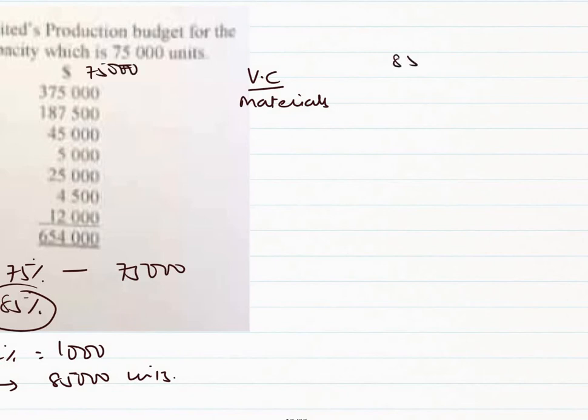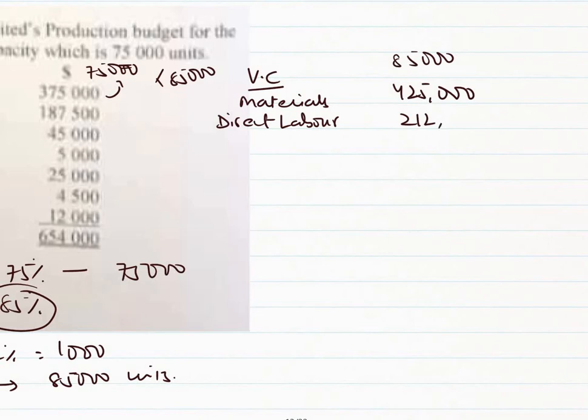For 85,000 units, we will simply divide this figure by 75,000 and multiply it by 85,000. So we are getting a value of 425,000. Then we have direct labor. Doing the same thing, we are getting a value of 212,500.